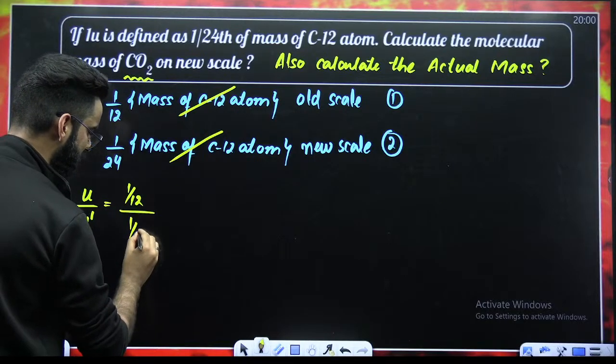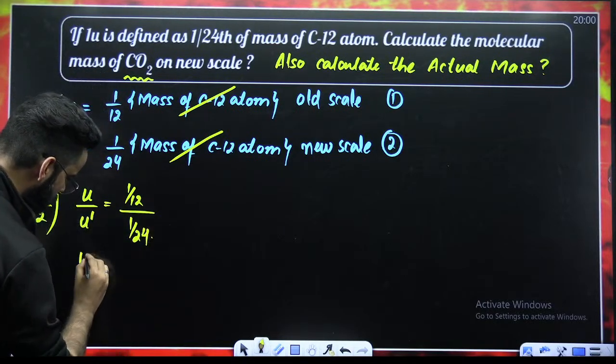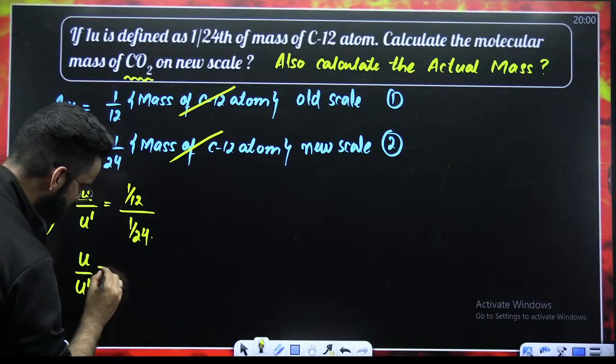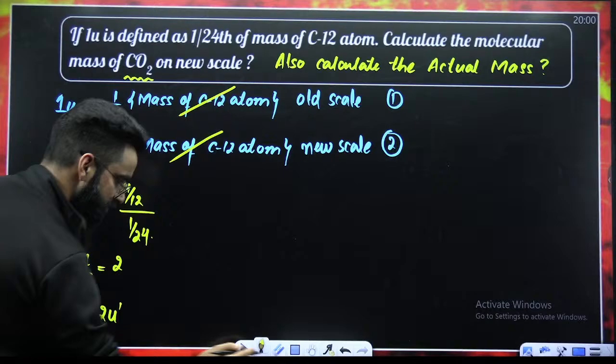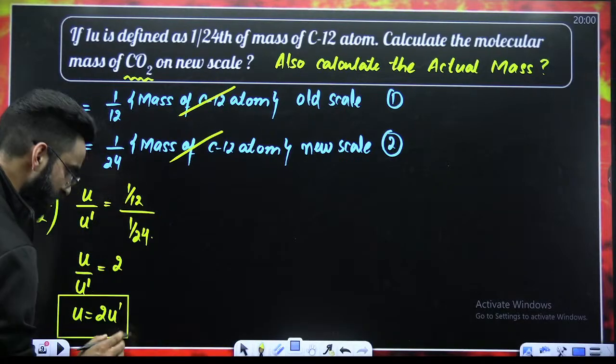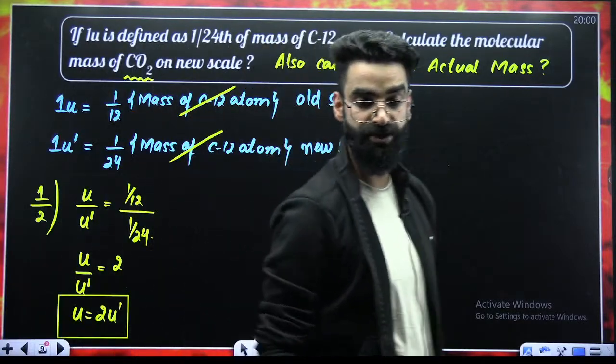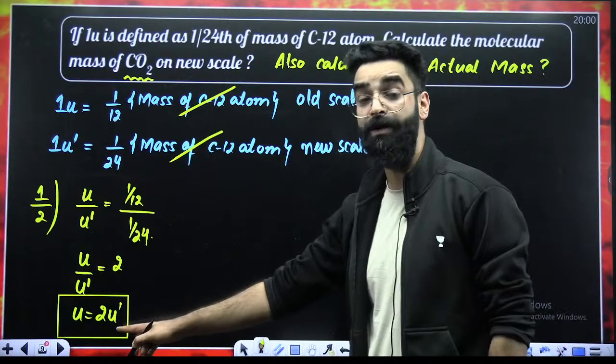In the denominator, you are left with 1/24. So, you got to know U divided by U dash is nothing but 2. Therefore, U is equal to 2 times U dash.